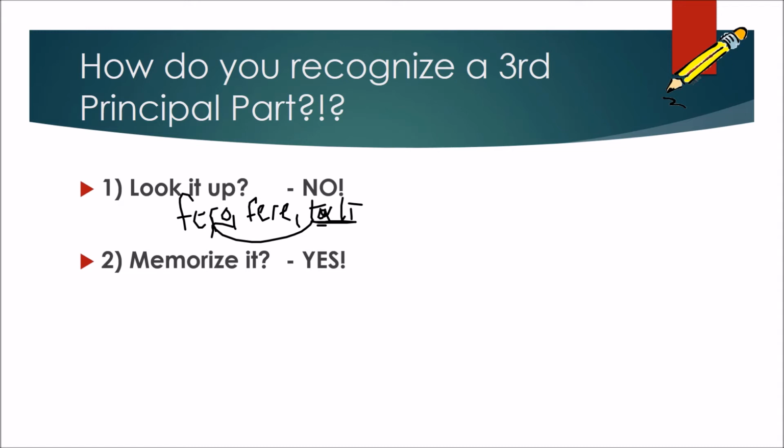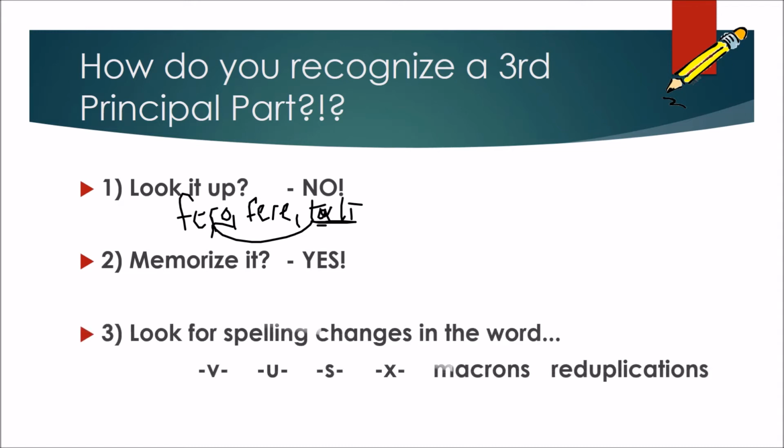And then finally, as you're reading, make sure to look for those spelling changes in the words. And just a quick summary here, you're going to see a lot of V's, a lot of U's, potentially some S's and X's, macrons, or reduplications. And then of course I don't need to mention that there are also some words that just don't change their spelling for the third principal part.